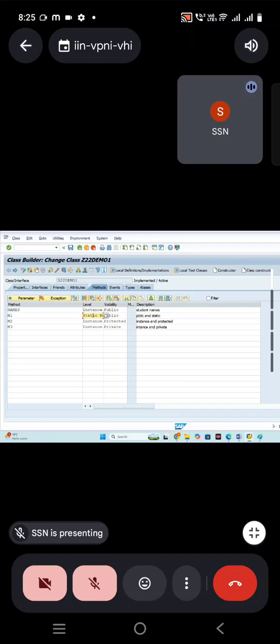You need to create the object and call the methods. Static means it already has the memory. You can call directly with class name double arrow the method name. Clear, ma'am? And you can inherit the methods from superclass to child class. Once you inherit the methods, you need to redefine the methods to write the code. So this is what we learned today.